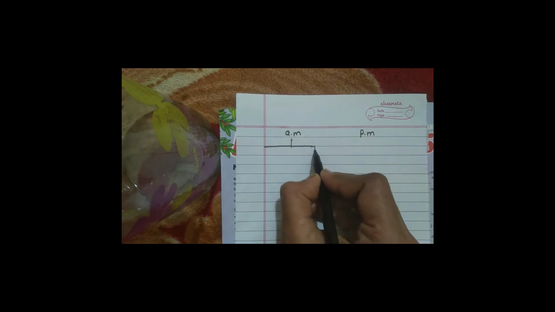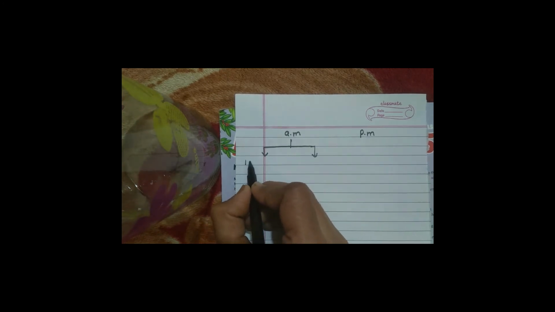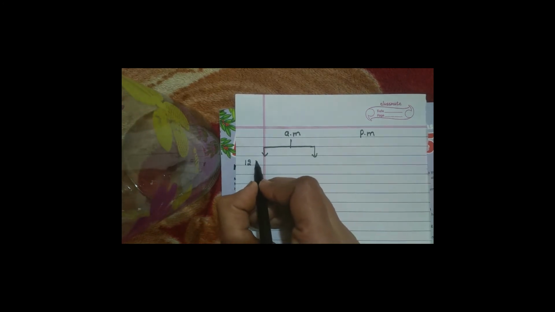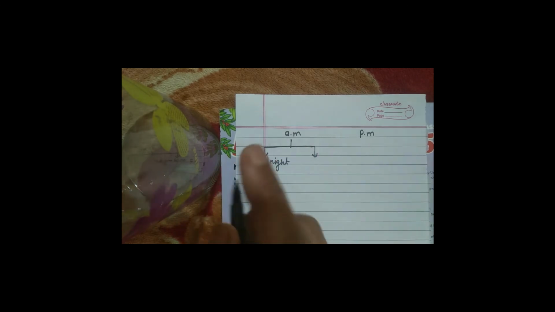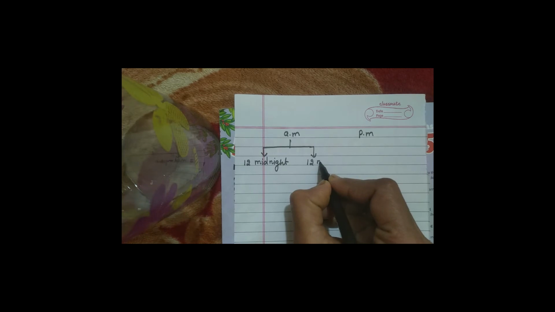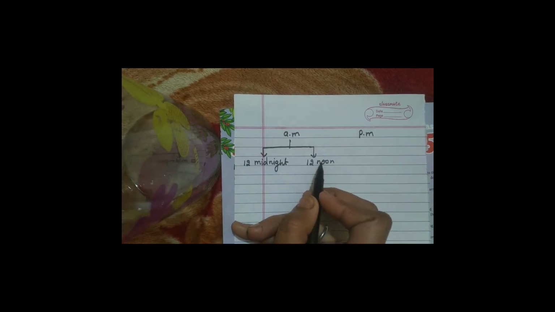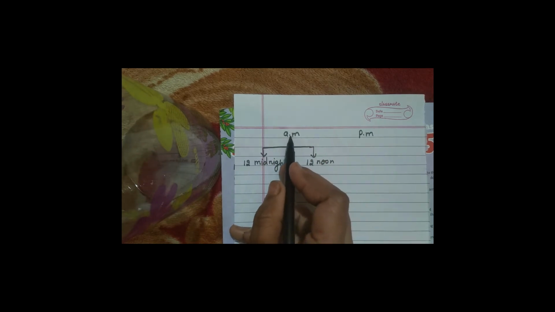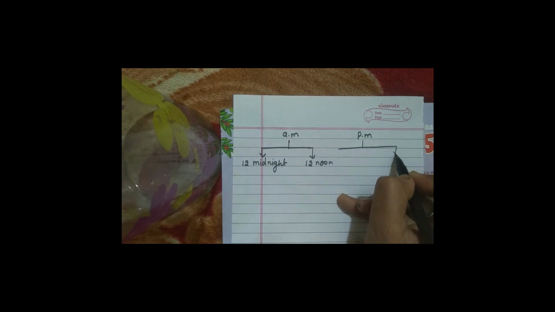This is very important. The time gap between 12 midnight, night, and then to 12 noon, afternoon. 12 o'clock midnight to 12 o'clock noon, this time we can call as AM. And then which time you can call as PM?